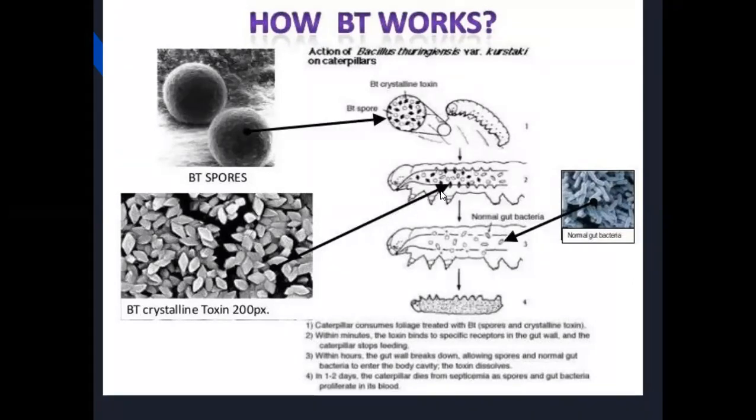Those Bacillus thuringiensis chemicals form a crystalline toxin in the gut of the pest. Gut means the digestive system of the pest. Automatically the pest's digestive system collapses. It is modified into pore-like structures. By these pore-like structures the gut is damaged, so the insects die from Bacillus thuringiensis.